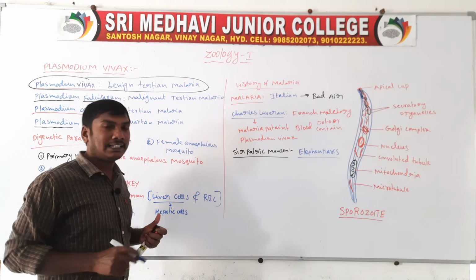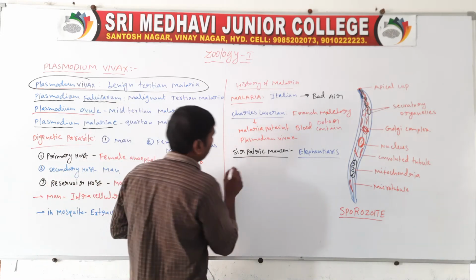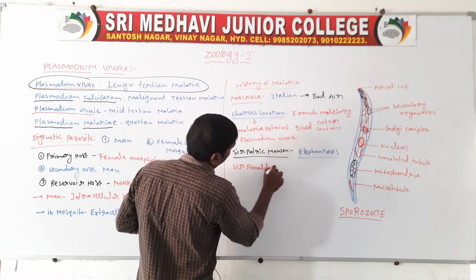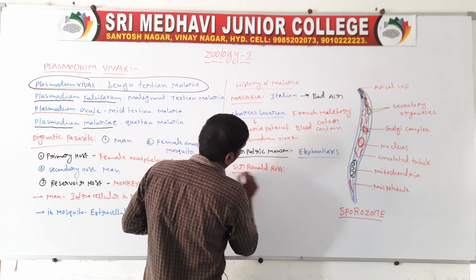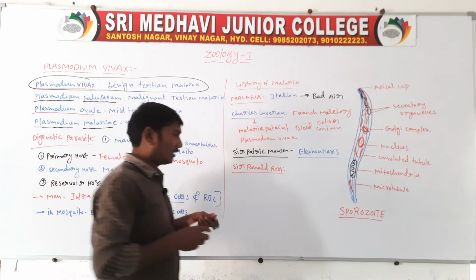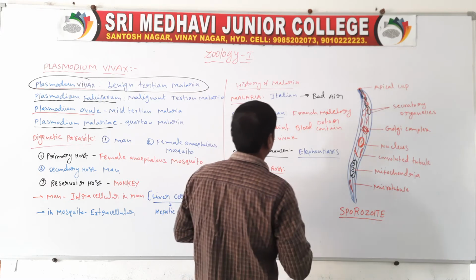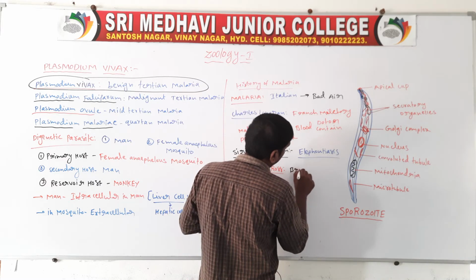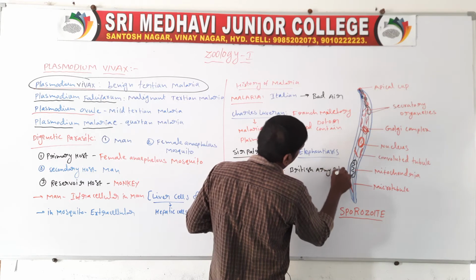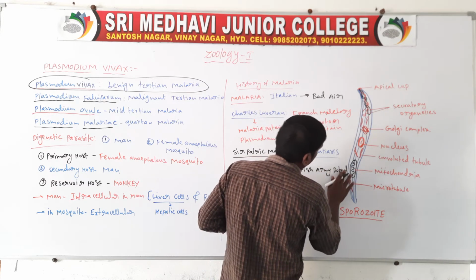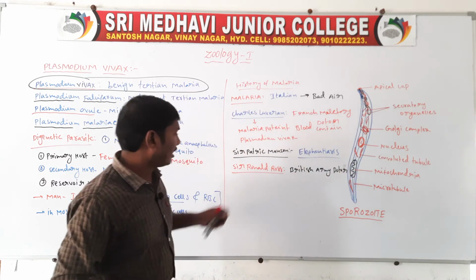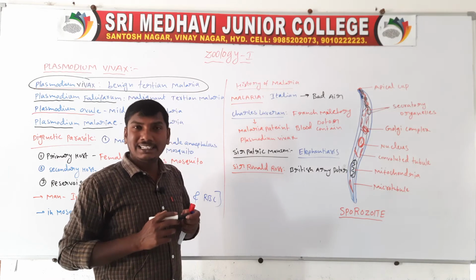Next one, another scientist, Sir Ronald Ross. Sir Ronald Ross was a British Army doctor.